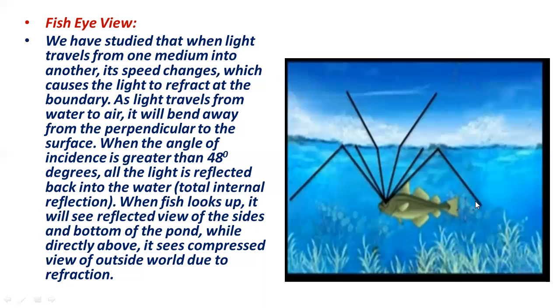It will see only the things present inside the sea, because its eye shows the total internal reflection, the bending of light in the same medium. So the fish will be able to see all the things present in its surroundings inside the water or the aquarium.